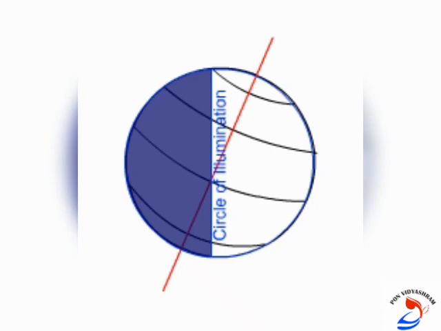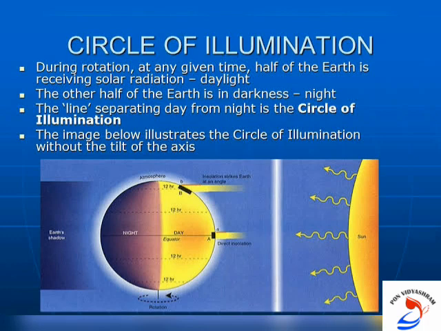The part which divides the Earth into day and night. That imaginary line is called the circle of illumination. So these two things do not coincide with each other. Why? Because the Earth is rotating at an angle of 66.5 degrees.